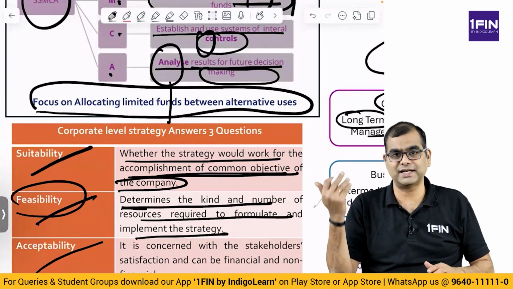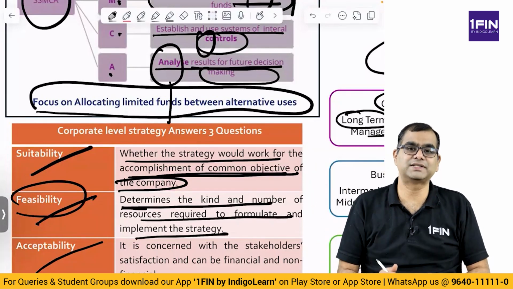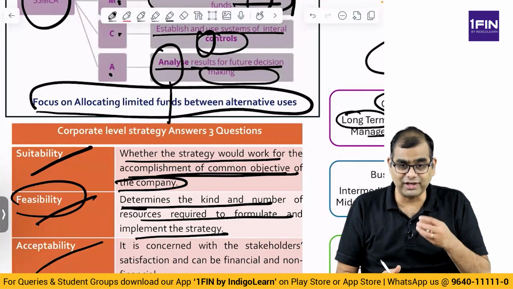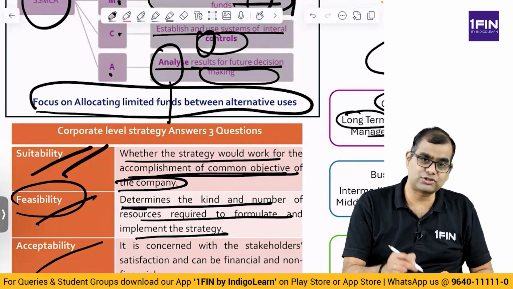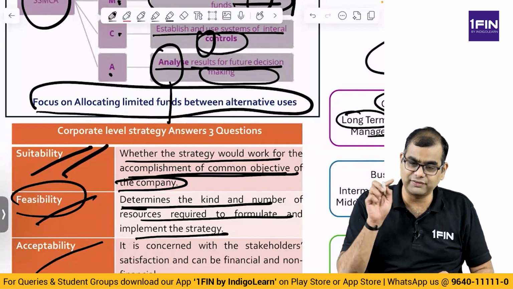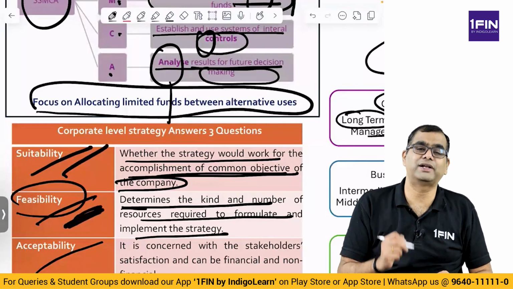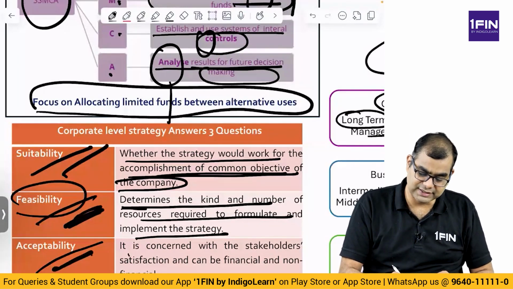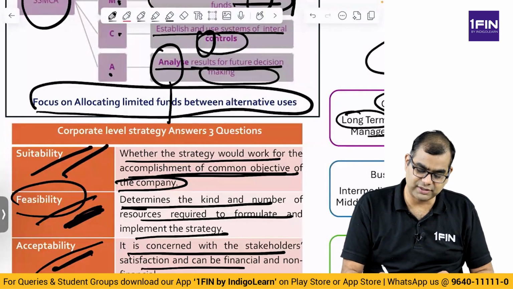I have been told that there is a strategy. Do I have money? Where is the money for implementing this strategy? Do we have enough resources? Not only is it suitable for us, not only is it logical that we have to undertake this, but do I have the money to undertake this? And then acceptability. That is concerned with stakeholder satisfaction, which can be financial and non-financial.